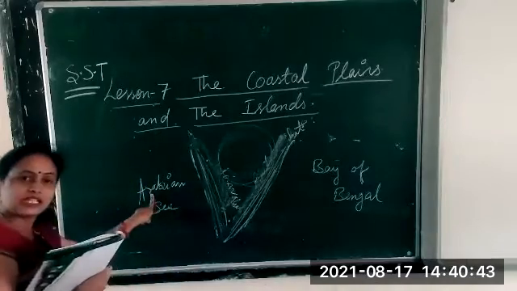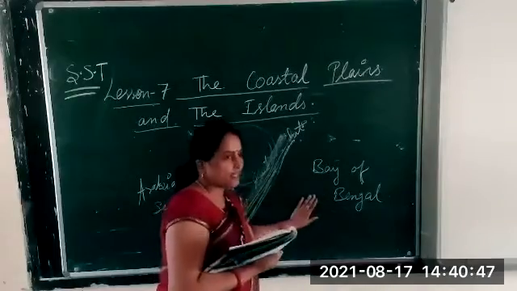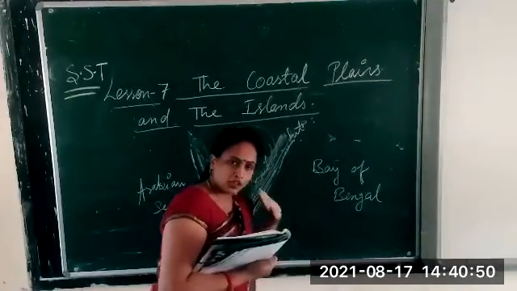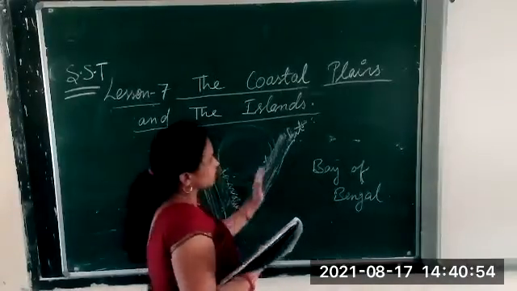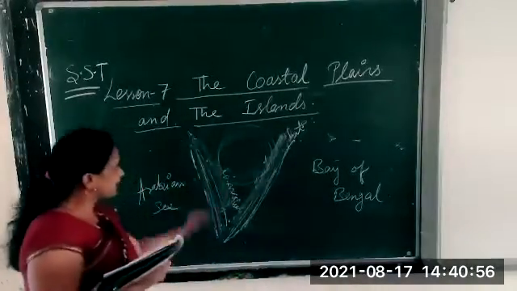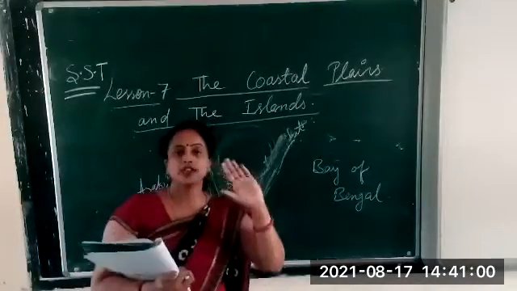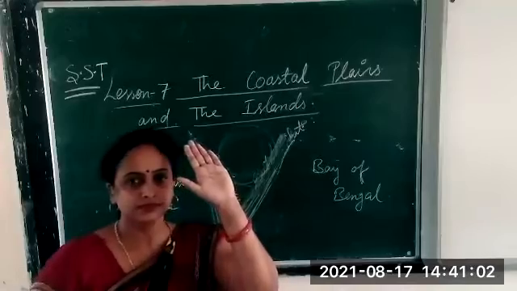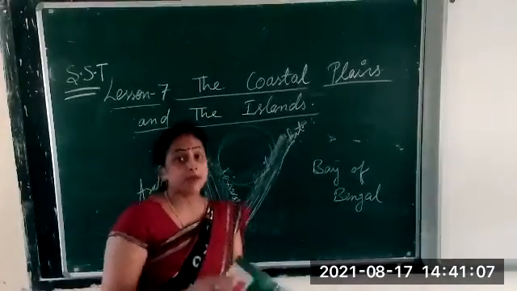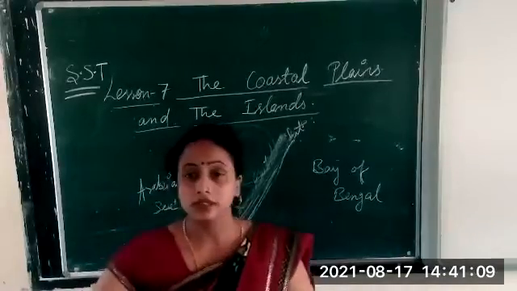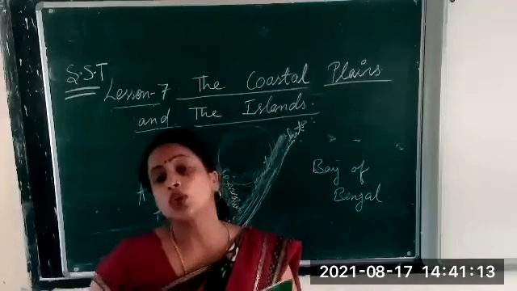Which sea is there here? Arabian Sea. And here which sea? The Bay of Bengal. Clear? All of you are getting it? So coast is clear to you. This is a land area which is near the sea. Understood all of you? Say yes or no. Raise your hand. Getting it? Yes. Now, carefully see the map, then only it will be easier to understand. Now here, western coastal plains.